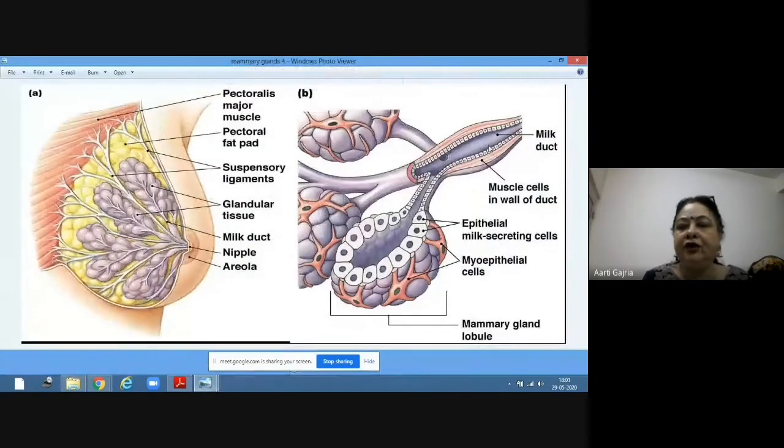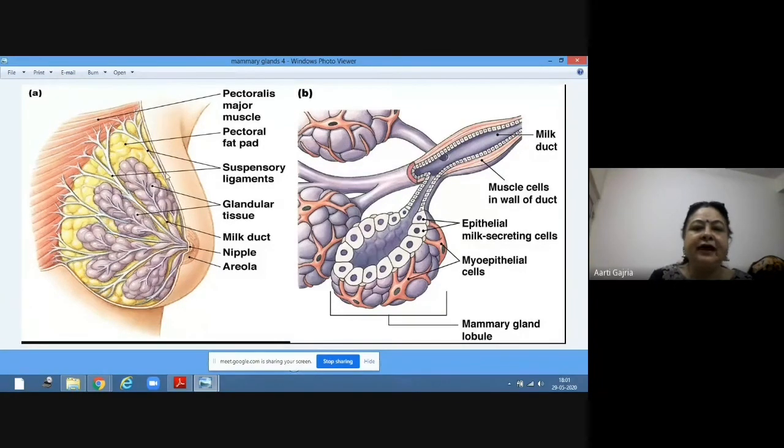I have another diagram also for you. This will make it more clear. These are the alveoli cells, the milk secreting cells. And this is the cavity, the lumen. This lumen stores the milk. And from this lumen, the milk goes out to the lactiferous duct and is sucked out.